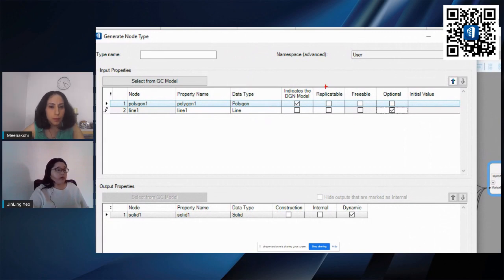There are things like replicable. So if you want to have a replicable polygon, let's say you're using this for building, usually you will want to be able to place it in multiple polygons so that you don't need to place it one by one. So you can have this checked so that later on you can just place one node and have multiple elements being placed from here.